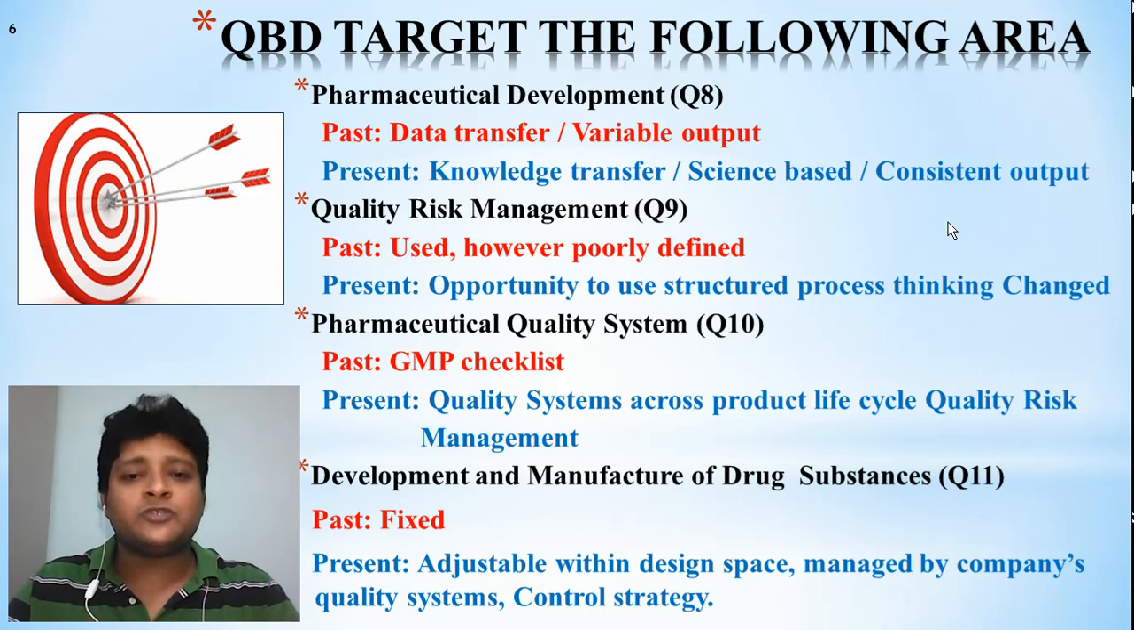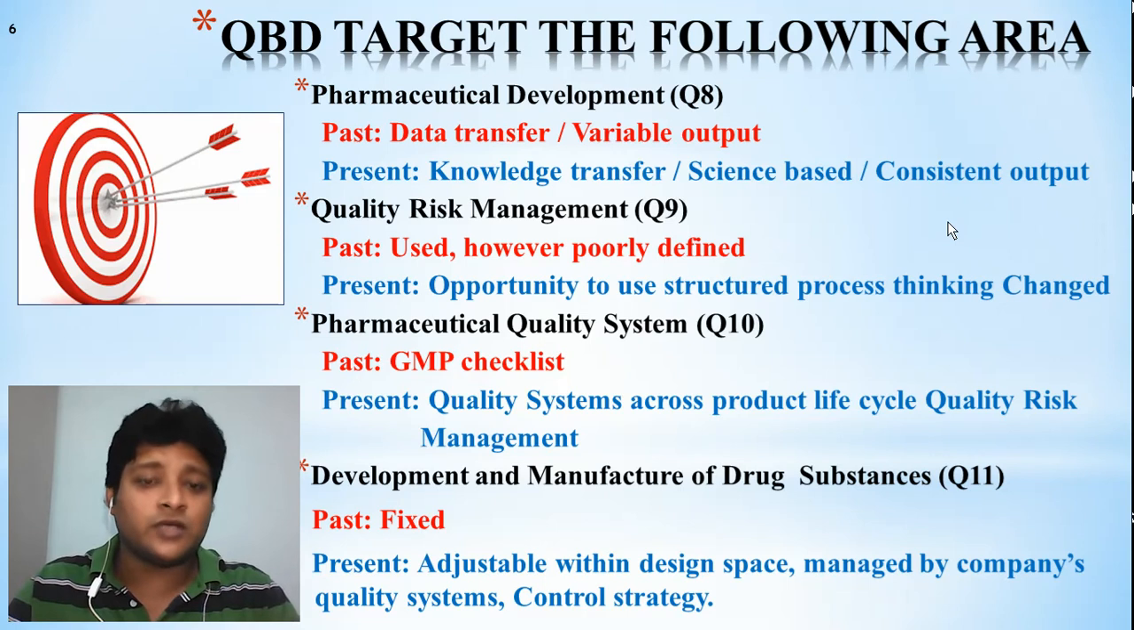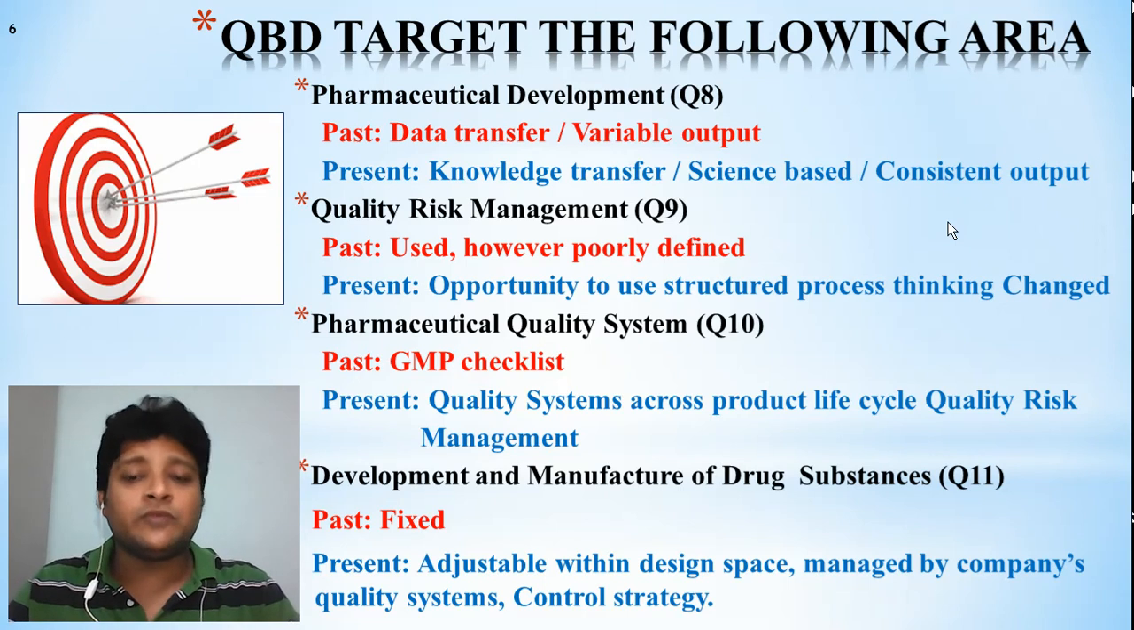So in this pharmaceutical development, the past statement was data transfer or variable output. The past statement, what they used to say, was that the data will be designed by the higher authority or by the R&D cell, and it will be given to the manufacturing or production area. According to their data, they will do each and every step by step without using their knowledge or any kind of efficient effort. They will just do the physical work. But now what it is in QbD, at present, is knowledge transfer.